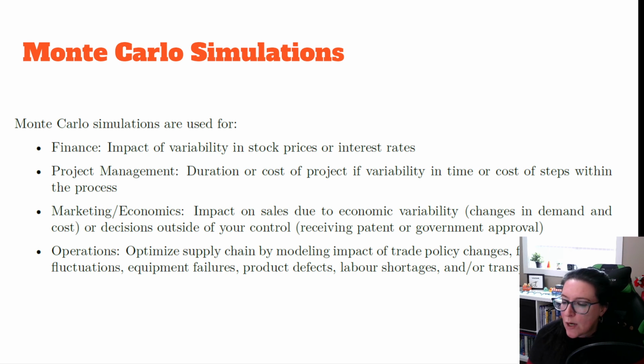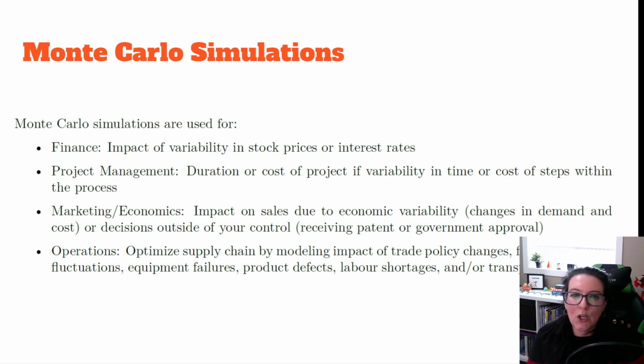previous. In operations, we can optimize the supply chain by modeling the impact of trade policy changes, foreign exchange rate fluctuations, probability of equipment failures, probability of defects in our product, probability of labor shortages, transport disruptions. So we run these simulations to see how much we are impacted financially when there is variability in what could happen.